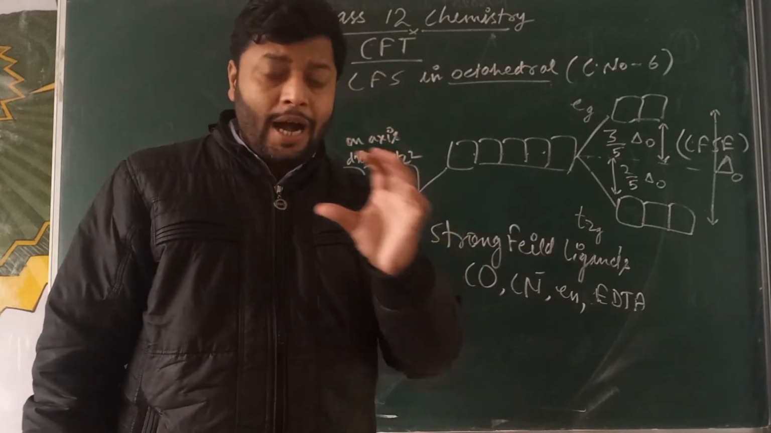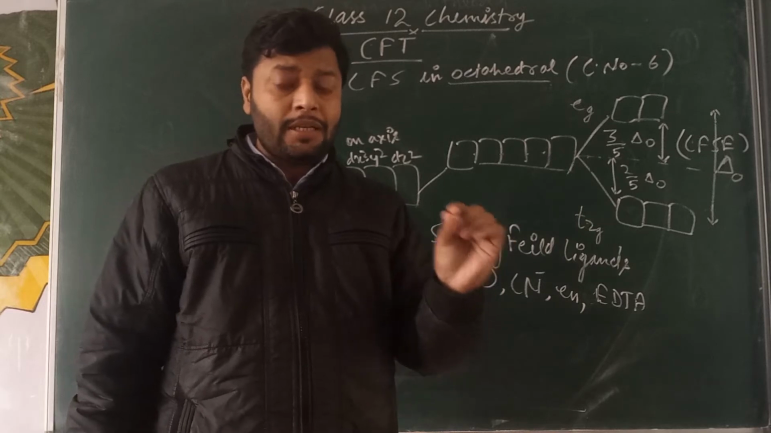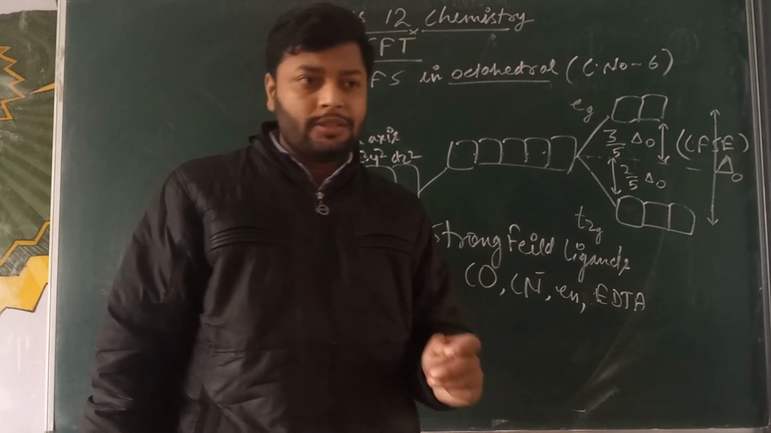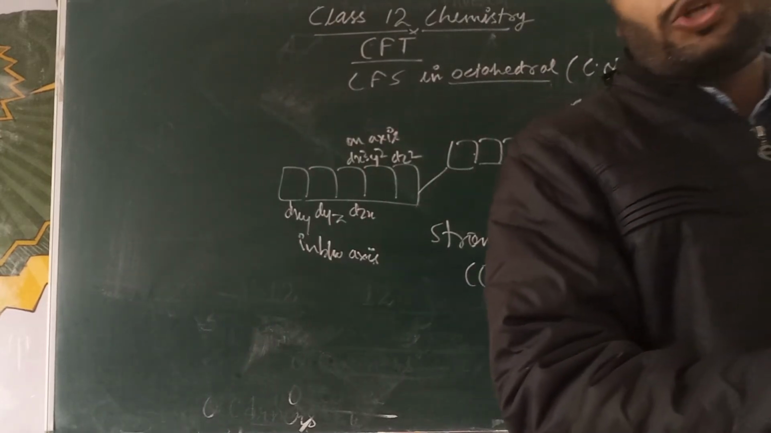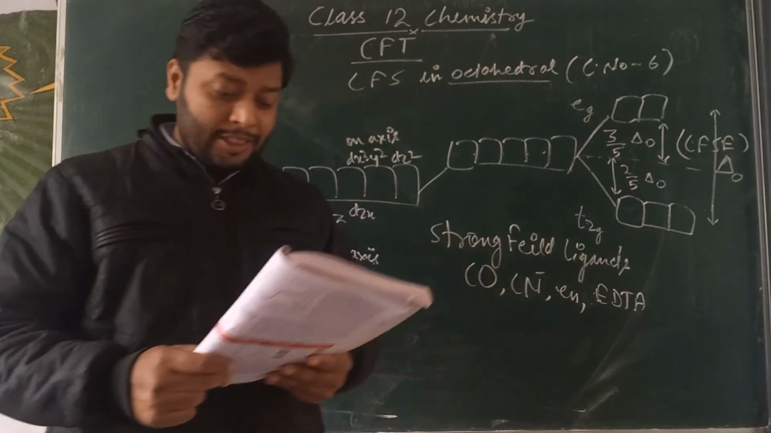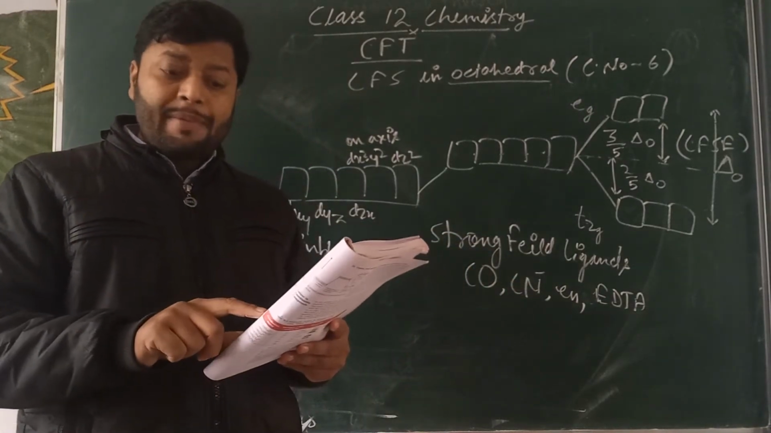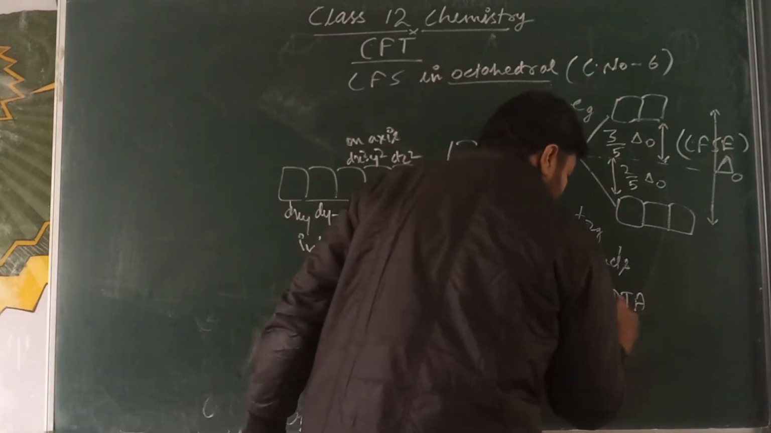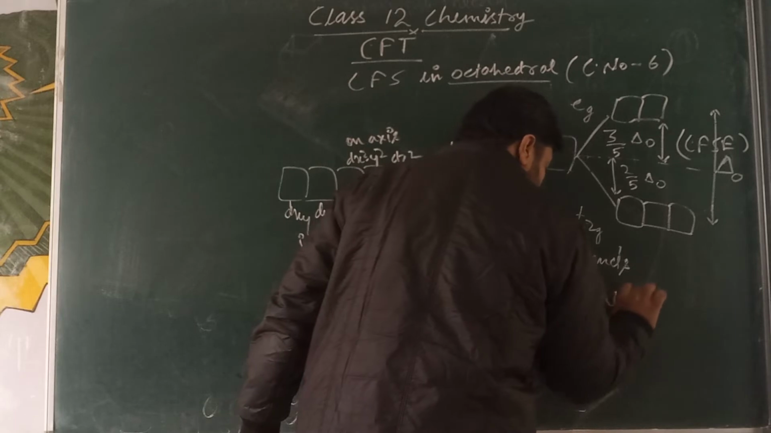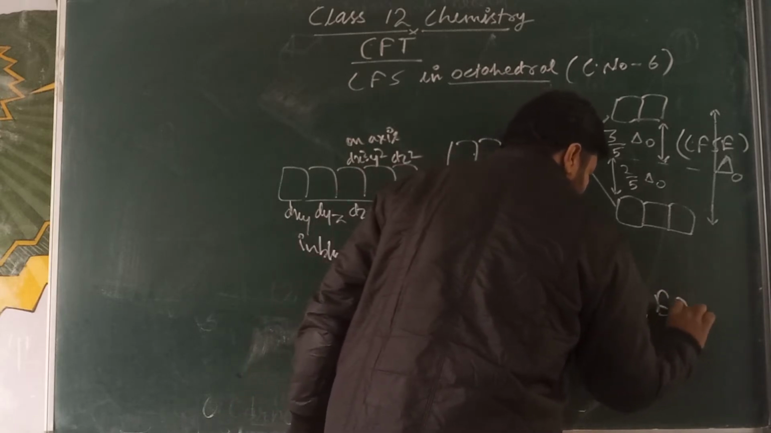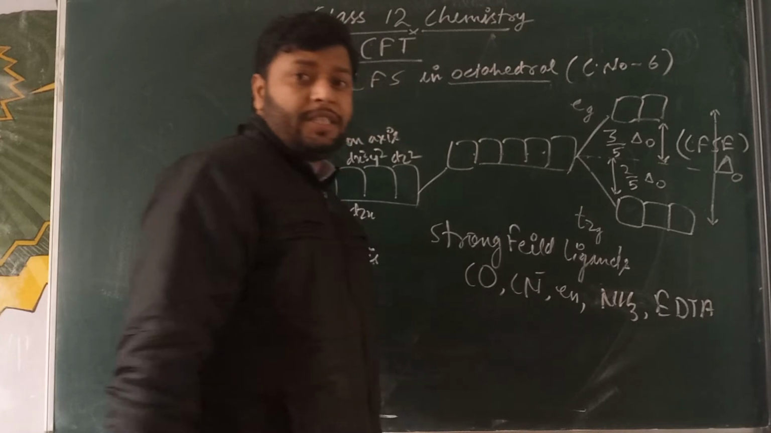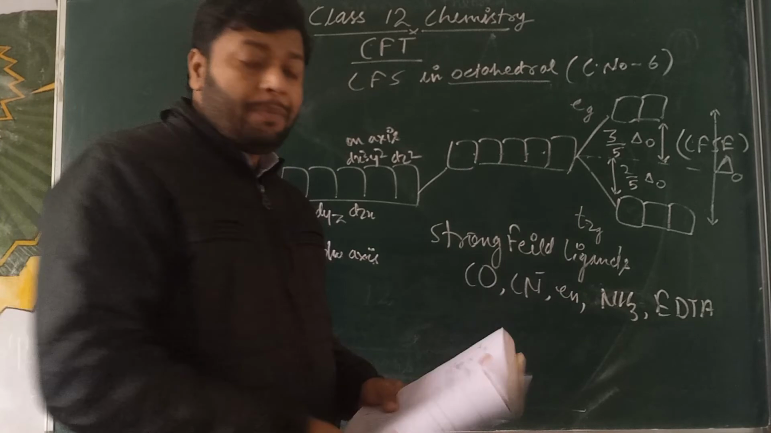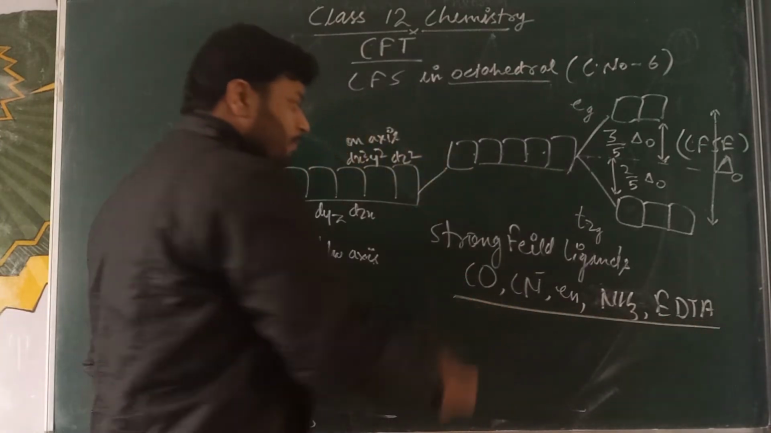The sequence or order of the decreasing strength of the ligand field is called the spectrochemical series. Carbon monoxide, cyanide, ammonia, ethylenediamine, EDTA. Basically these five are known as strong field ligands.